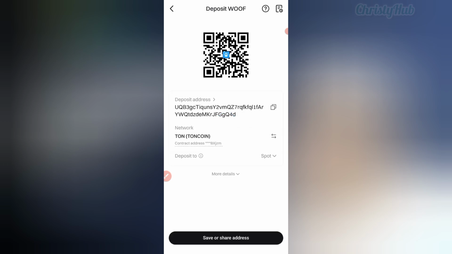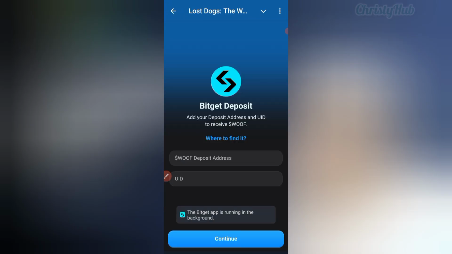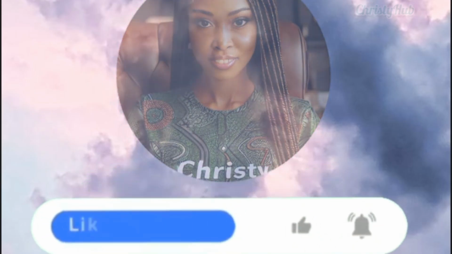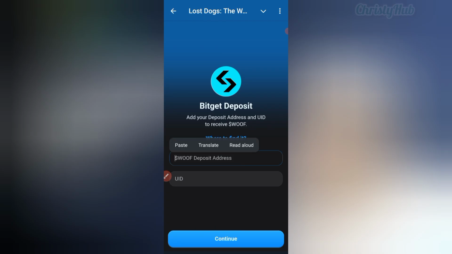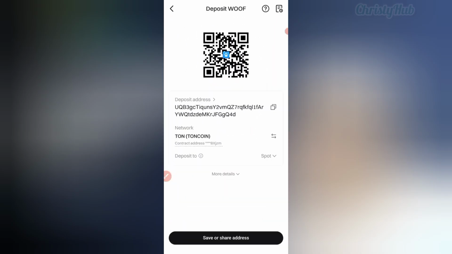So this is the Woof. The network is Tankai. So you just copy the address, come and paste it in the first space, then go back and copy your UID.